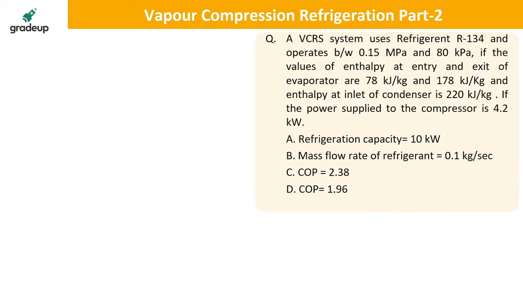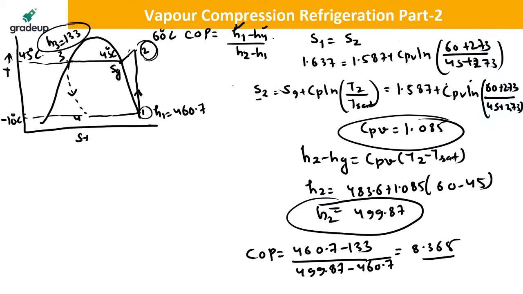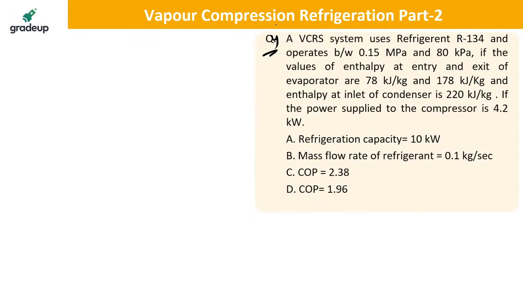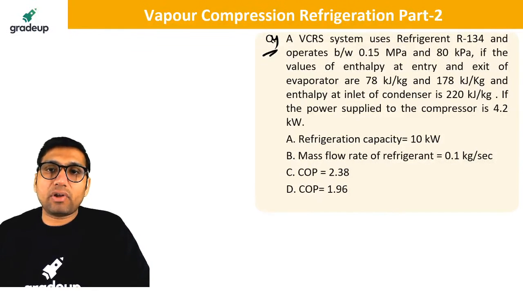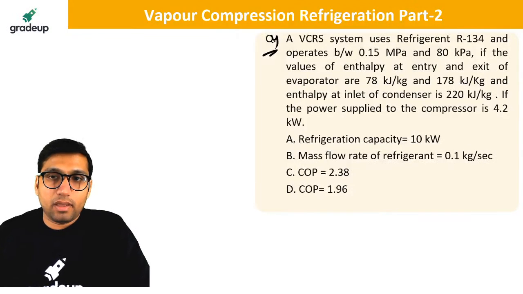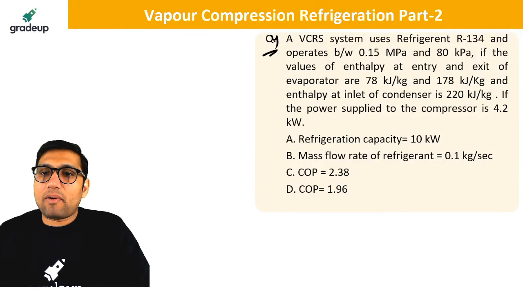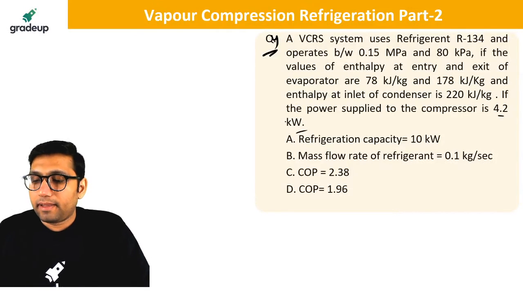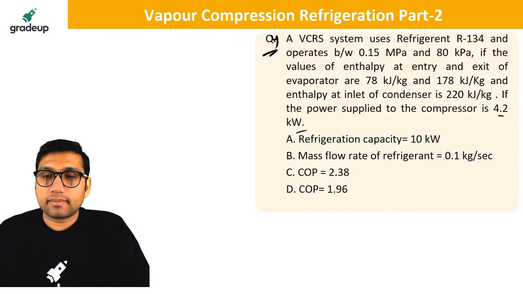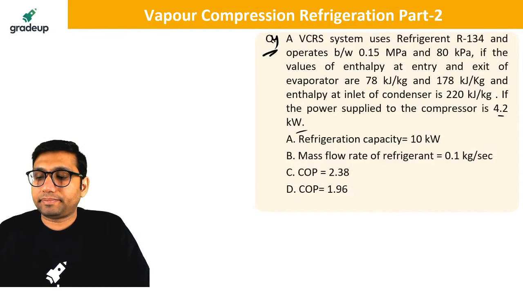Next question. Question number 4. A VCR system uses refrigerant R134 and operates between 0.15 megapascal and 80 kilopascal. If the value of the enthalpy at entry and exit of evaporator are 78 and 178 and enthalpy at the inlet to the condenser is 220, if the power supplied to compressor is 4.2 kilowatt, then, yes, tell me everyone, what is the answer? Hurry up guys, hurry up.